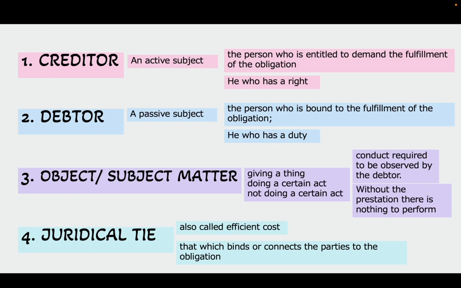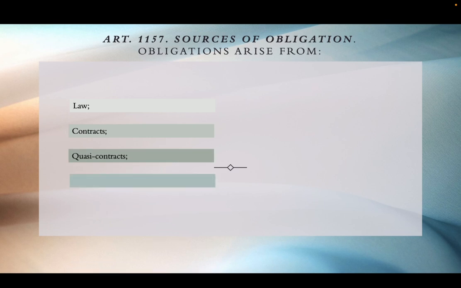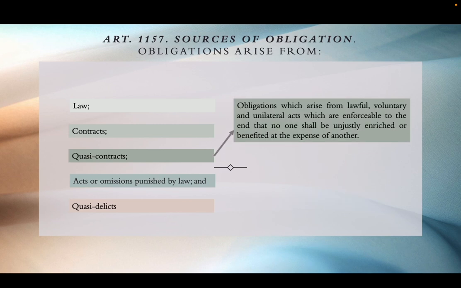Your contract of loan. In Article 1157, we also discussed the sources of obligations, and we mean that obligations arise from law, contracts, quasi-contracts, acts or omissions punished by law, and quasi-delicts. So we know what a law is, we know what a contract is. Laws and contracts are sources of obligation. But there are also quasi-contracts. Remember in our example, for example, A was walking, and his 1,000 fell and was picked up by B.